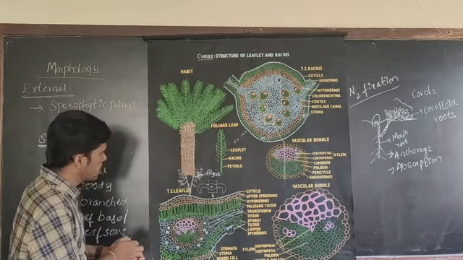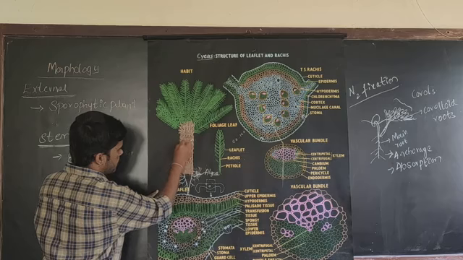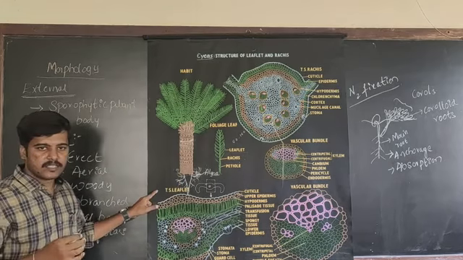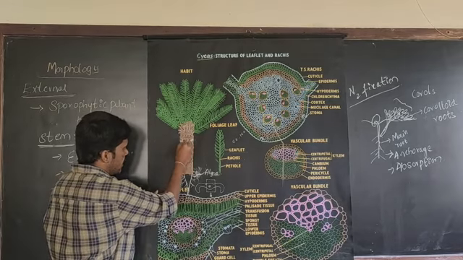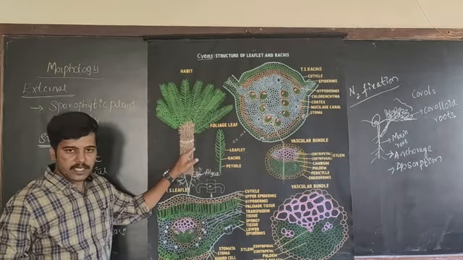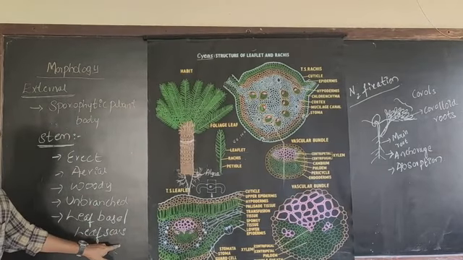Once they fall off, they leave behind a scar or marking on the stem. So this scar or marking is nothing but the leaf base or leaf scar.